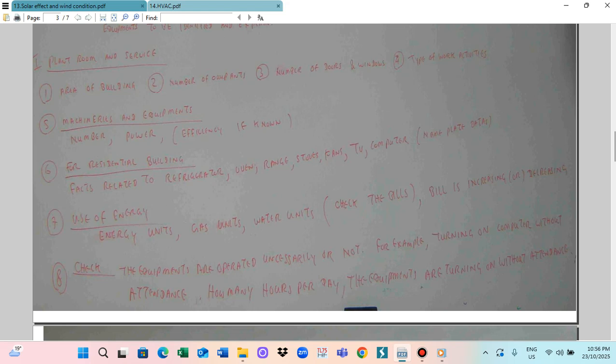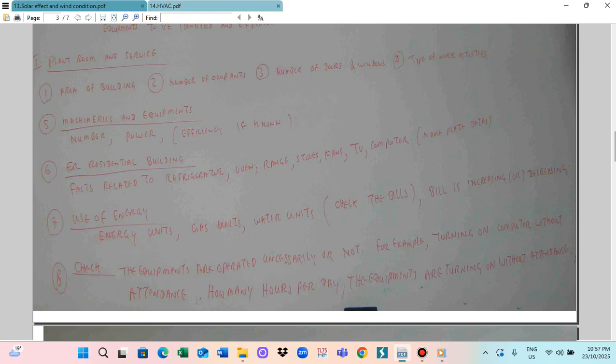And they never switch off. So this is a waste of energy. How many hours are the computers without attendance? Because if you don't attend the computer, it is switched on and you're not using it. It doesn't matter that the computer doesn't take much electricity, but there's a problem with the energy supply. The energy supply never takes a rest, so finally the power supply can fail and its life will be shortened. This is why the computer needs to be switched off when not in use.